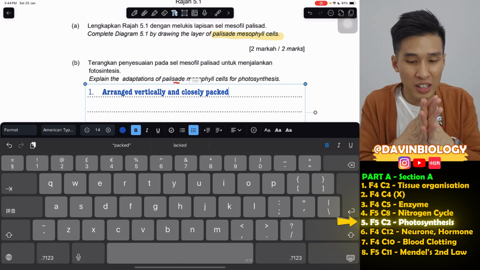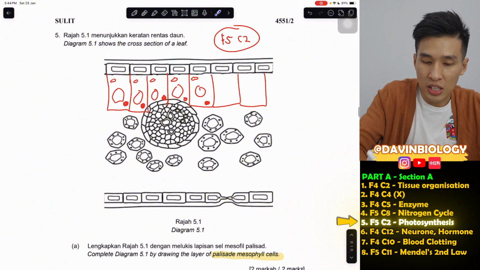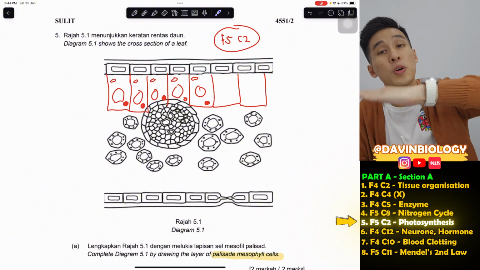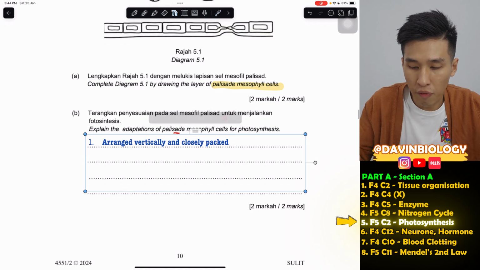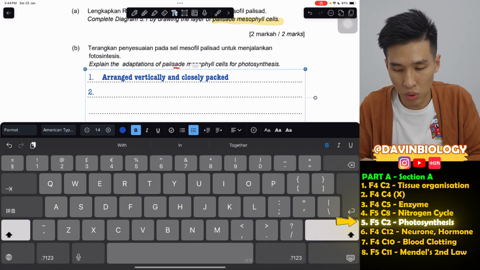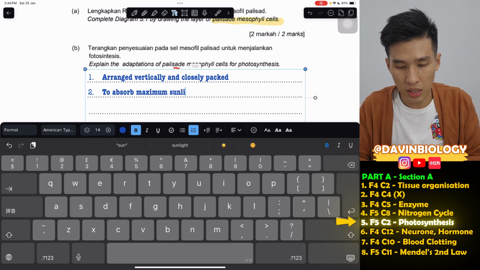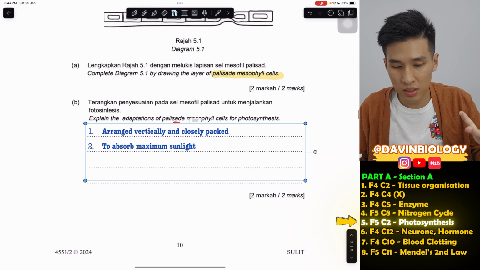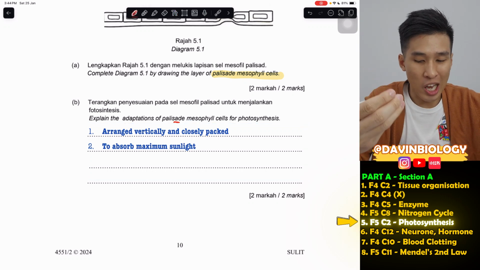That's why the cells are all vertical. They are not horizontal, they're all standing up. Now, this is basically for them to absorb maximum sunlight. 2 marks, easy done.